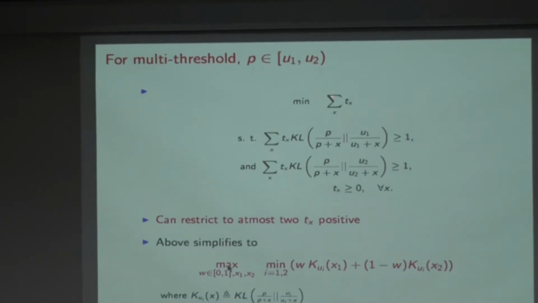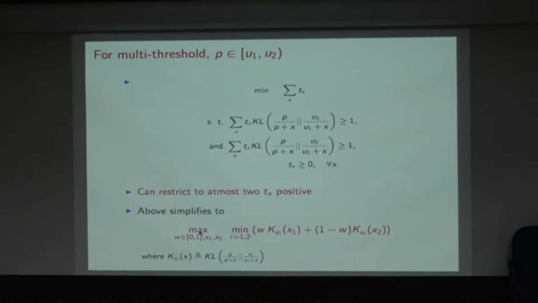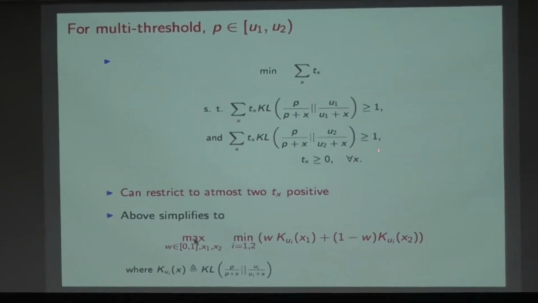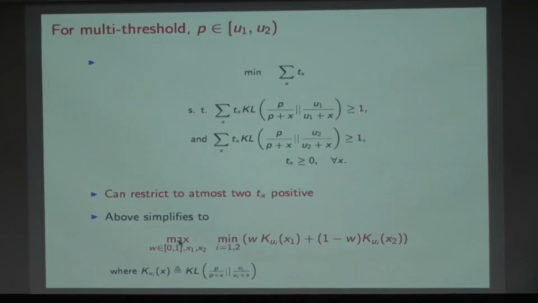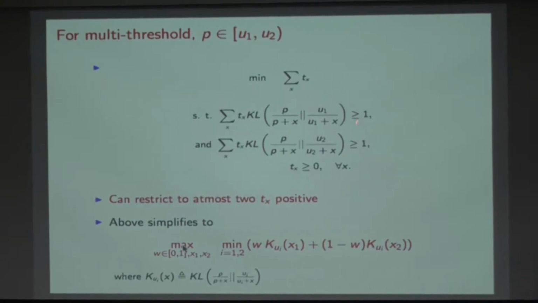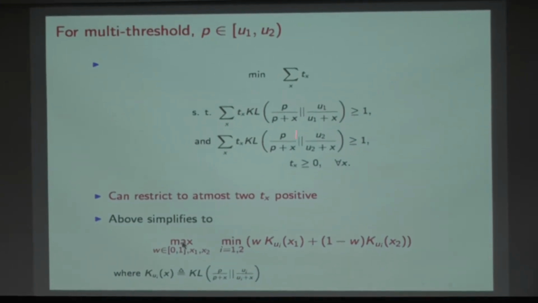I'll take this summation of t of x and divide on both sides. So minimizing this is the same as maximizing the right-hand side. And actually maximizing the minimum of the right-hand side on both sides, because these things are greater than, so the minimum will be below both of these things.